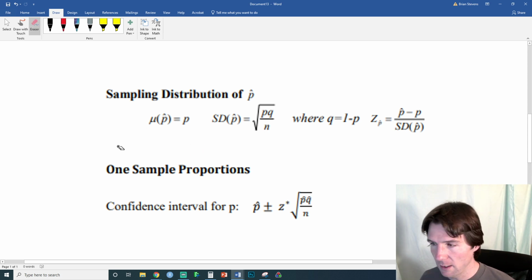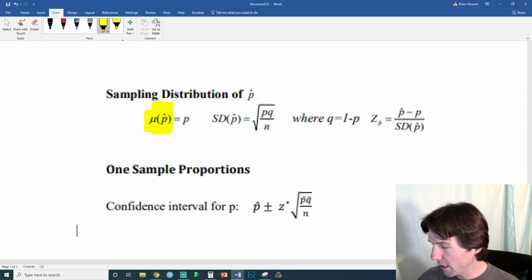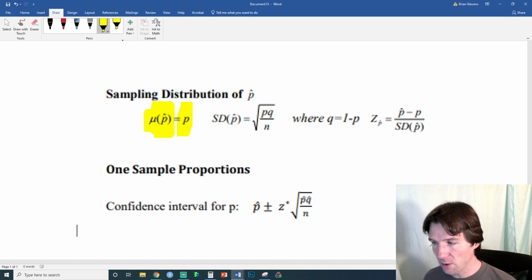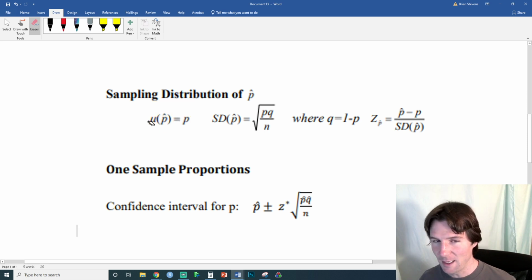What you're actually saying is, when I take a sample proportion, I expect to see the true proportion. So what do I expect to see in my sample proportion? My true proportion. That's what you're saying. And why does that make sense? It's like, and I always talk about Taco Bell. I really want some Taco Bell now.